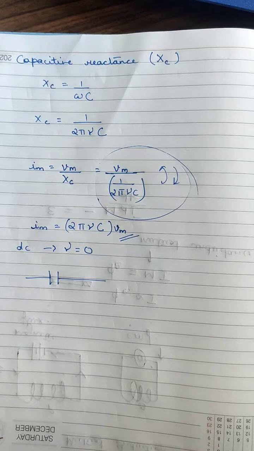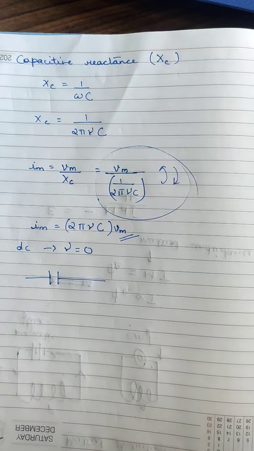If it is asked in your exam why a capacitor allows AC current to flow through it but does not allow DC current, then the answer will be: for DC current, since frequency is 0, capacitive reactance is infinite and therefore no current flows through the capacitor.